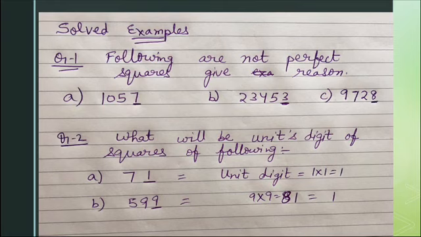Next question: what will be the unit digit of the square of the following? 71. Now, what is at the unit place? 1, and the square of 1 is 1. So, if we square 71, 1 will be at the unit place. In the case of 599, 9 multiplied by 9 is 81, and 1 is again at the unit place.